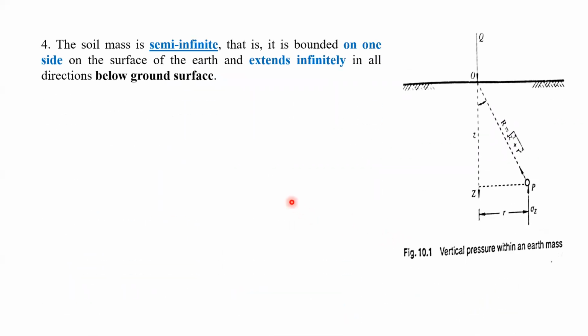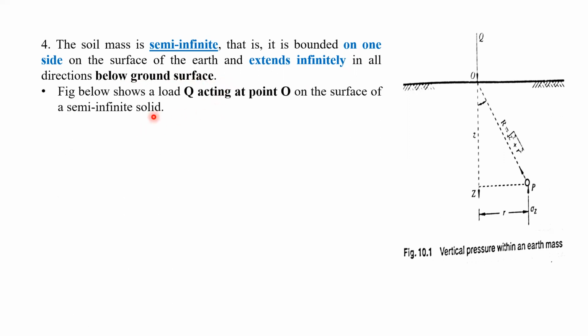Now, the next assumption we can see: the soil mass is semi-infinite. What do you mean by semi-infinite? That means it is bounded on one side by the surface of the earth and extends infinitely in all directions below the ground surface. So let us say we take a load Q at point O on the surface of a semi-infinite solid.